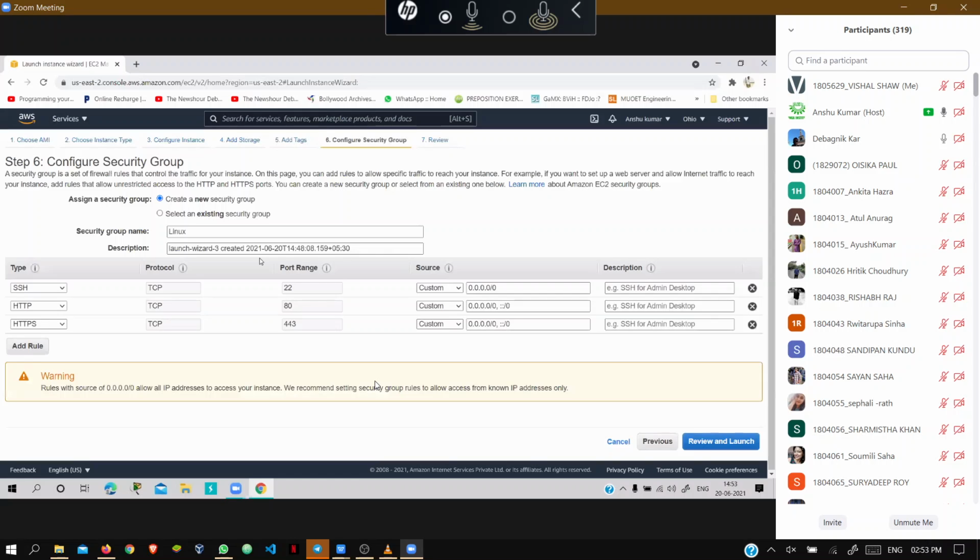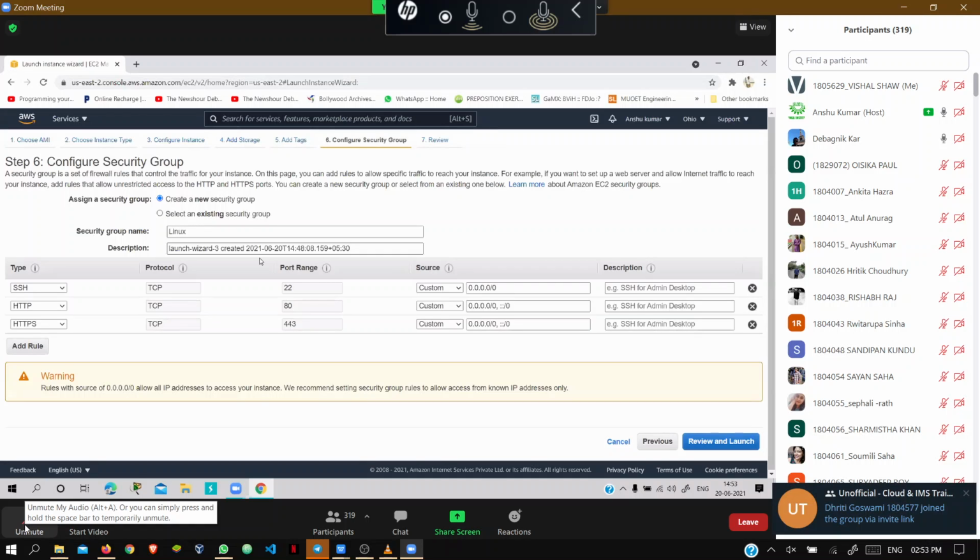Then some part of operating system knowledge you should have. All these things are required. Then only you can be a good cloud architect. Remember this.